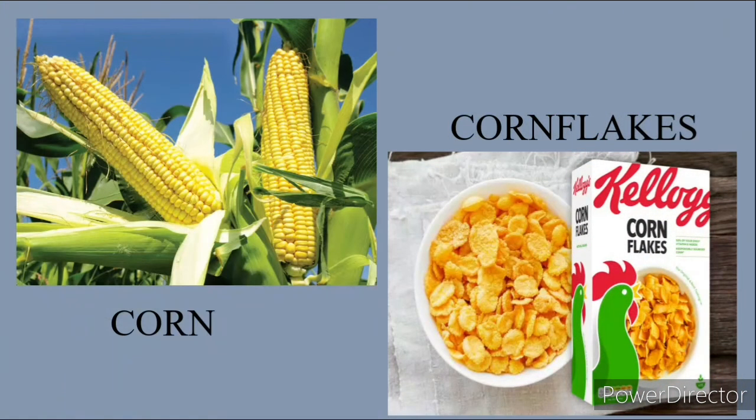Now, another raw material is corn. You know what corn is. Corn is a raw material. Although when corn is boiled or roasted, it can be eaten directly, corn can also be processed into other things. That's why it's a raw material. What can you process corn into? Corn can be processed into corn flakes. So the finished product of corn is corn flakes.